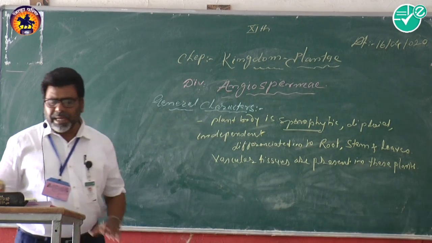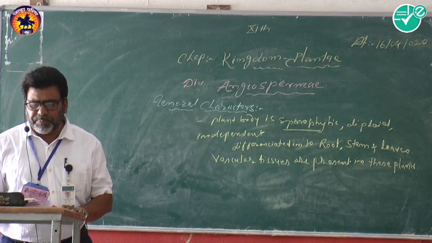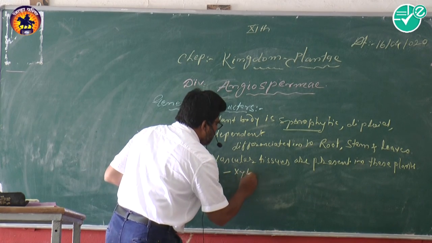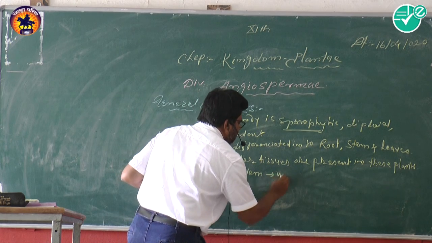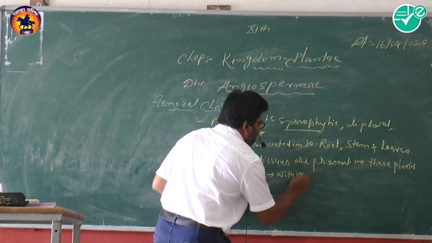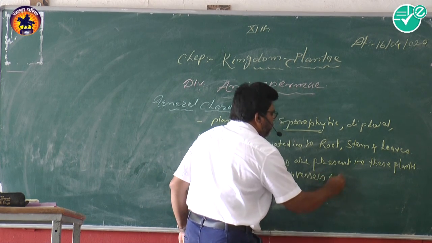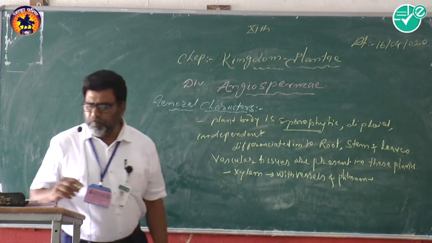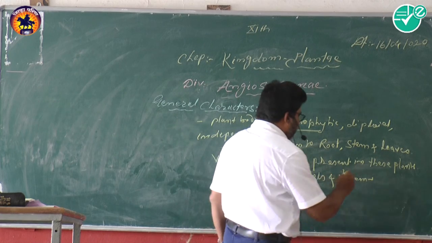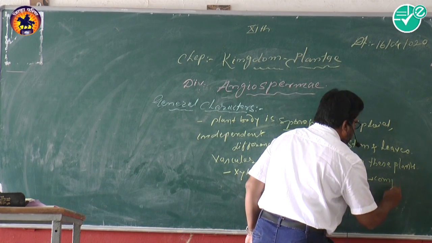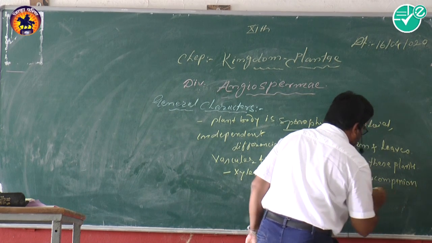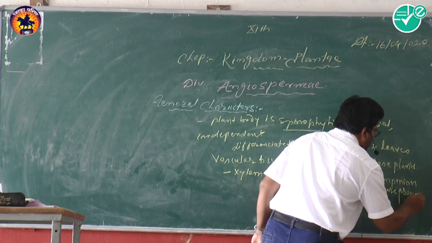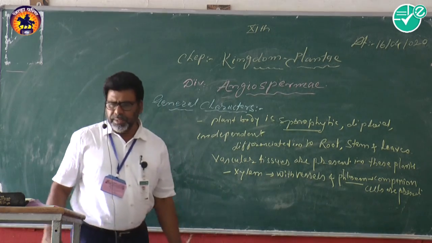It means that the xylem and the phloem are also present. The xylem has vessels, and the phloem is also present because they are vascular, and in the phloem companion cells are present.